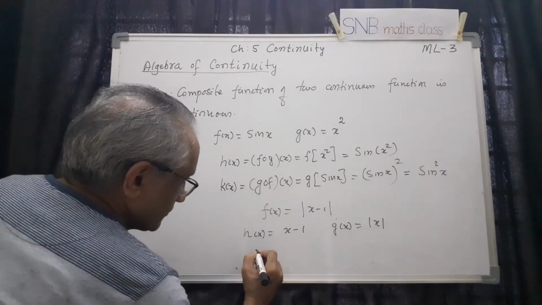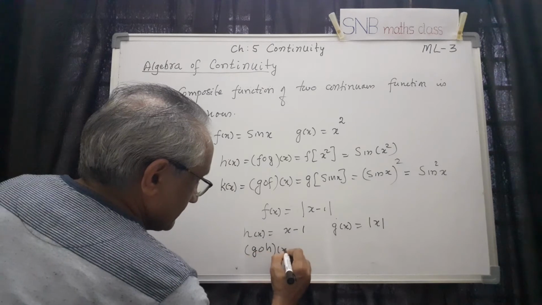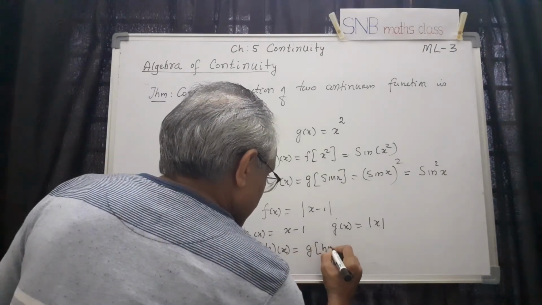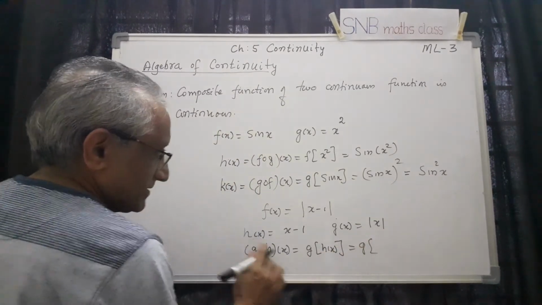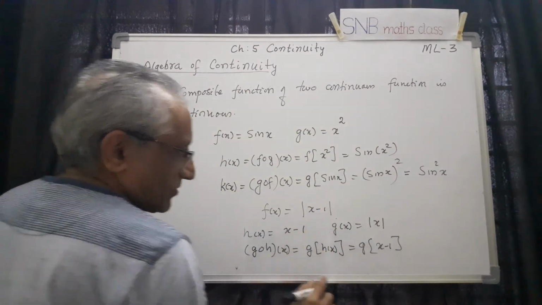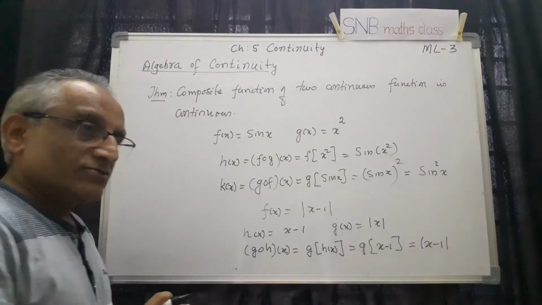For example, I can show g of h of x will be equal to g of h of x, and this equals g of, what is h of x? It is x minus 1. And what is g of x? g is mod. So this is mod x minus 1. Now your argument should be like this.